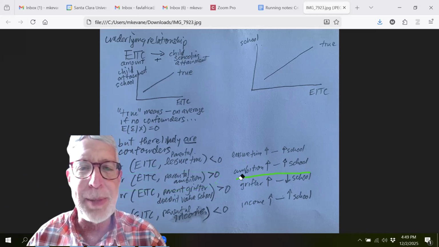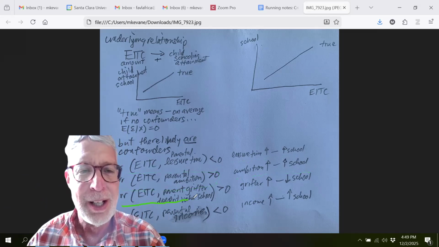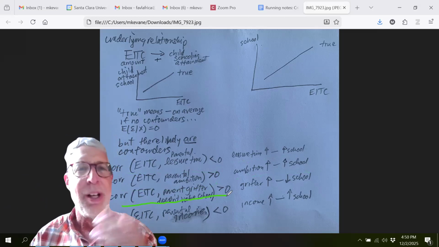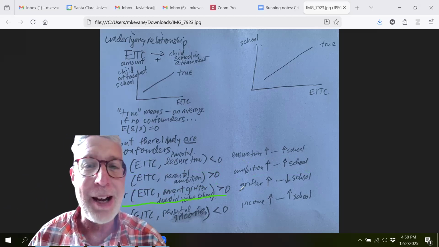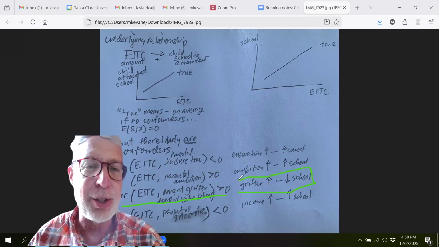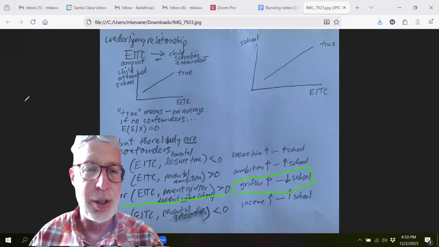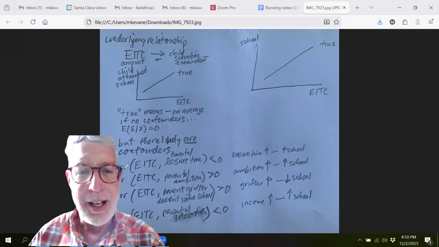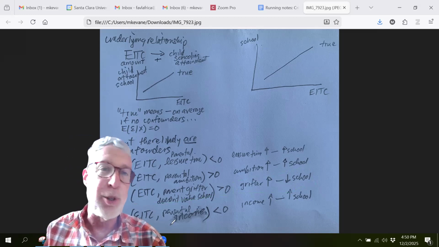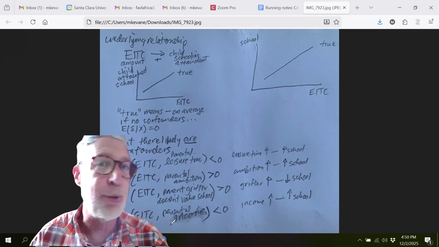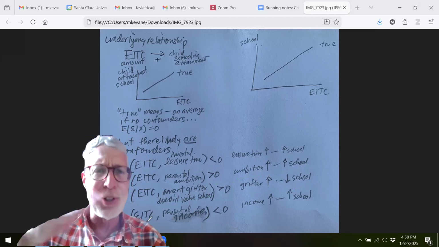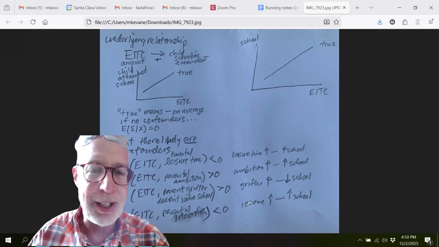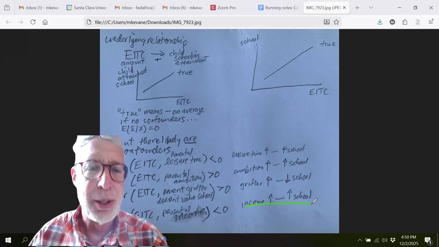The earned income tax credit, instead of being correlated with parental ambition, is correlated with parental grifting, and that would be negatively associated with schooling. So that's our third possibility. And our last possibility is the higher your income, of course, the less earned income tax credit you get over a certain range, and greater income is associated with greater schooling, quite naturally.